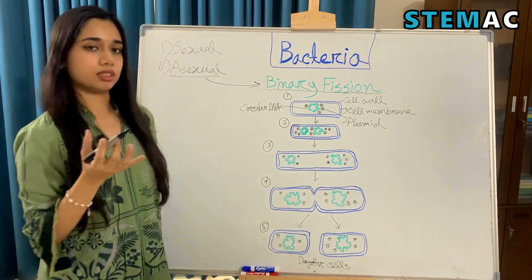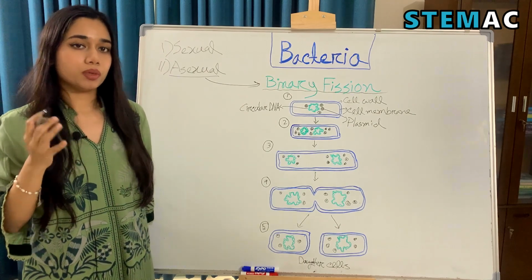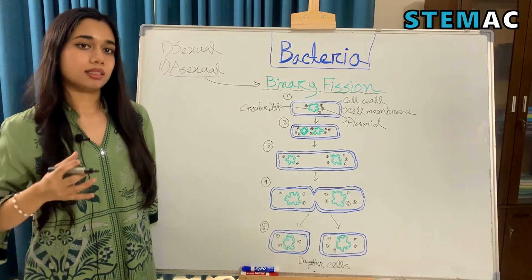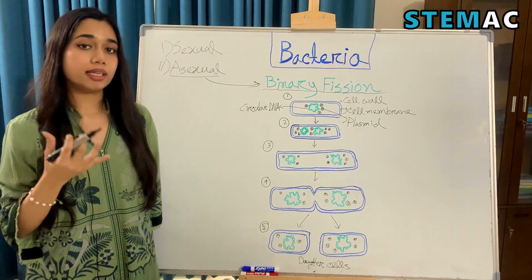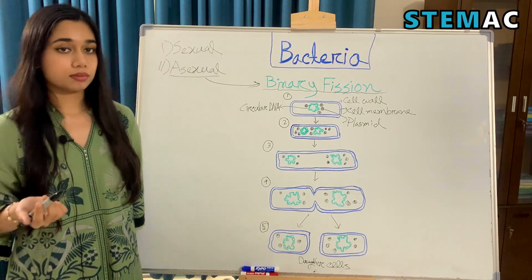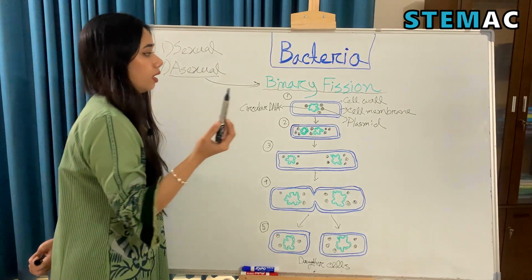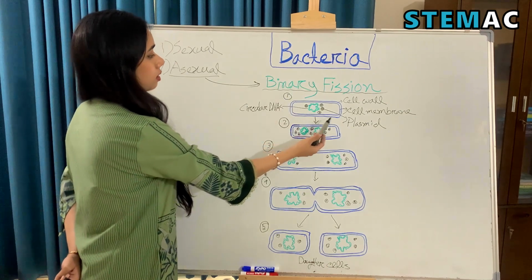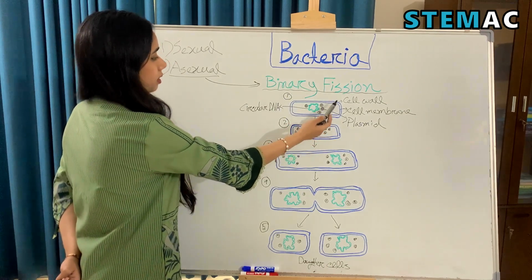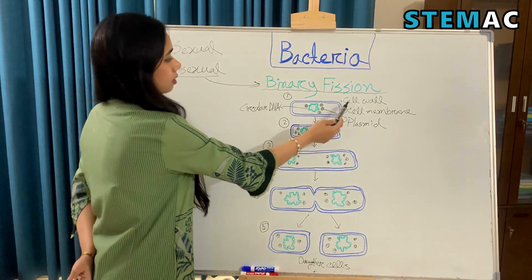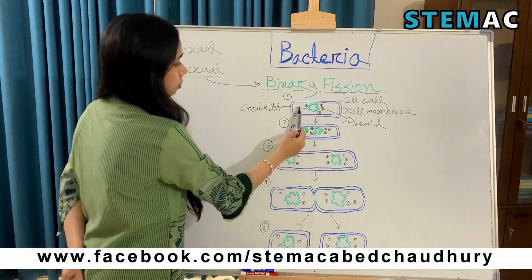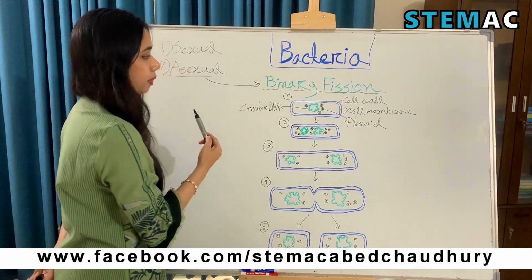Binary fission is the process in which a bacterium is divided into two identical daughter cells. Here we can see that we have a bacterial cell with its cell wall, cell membrane, the plasmid and the circular DNA.